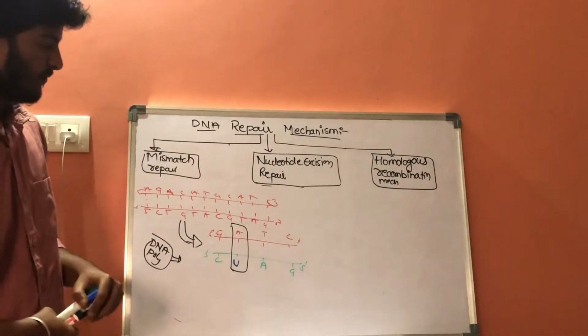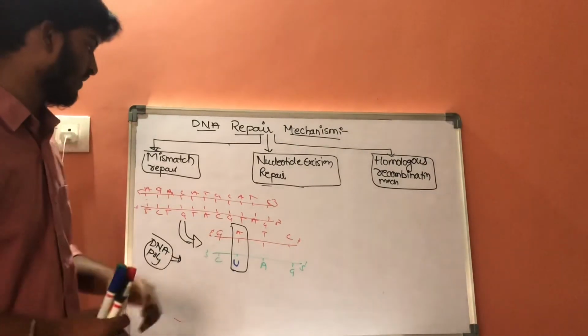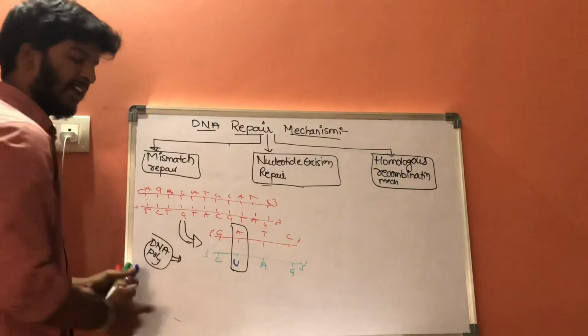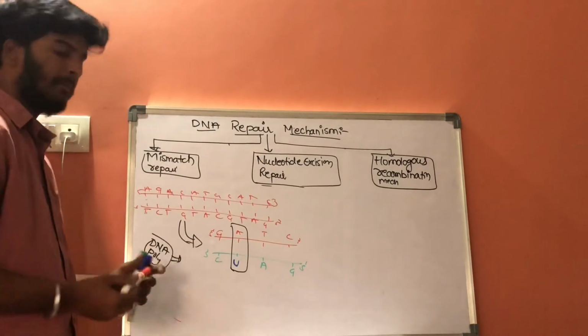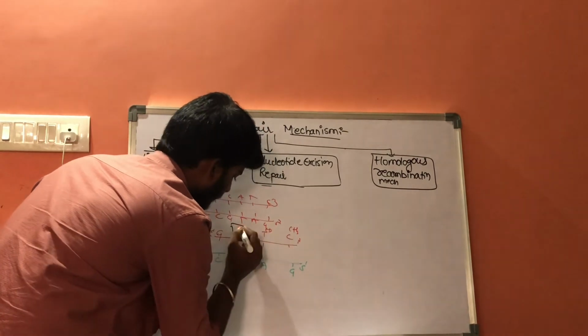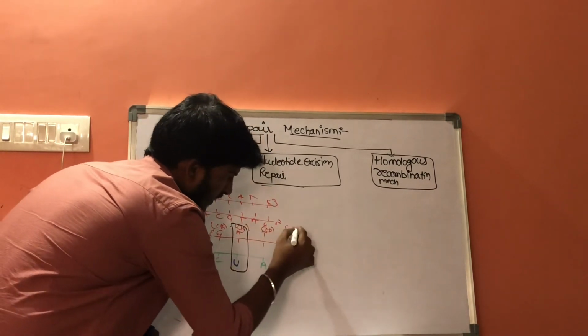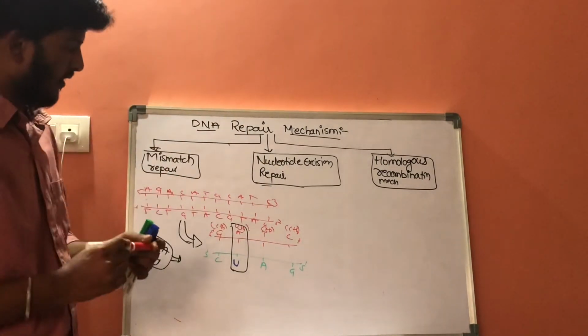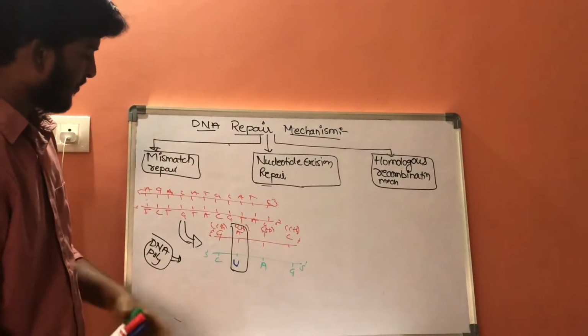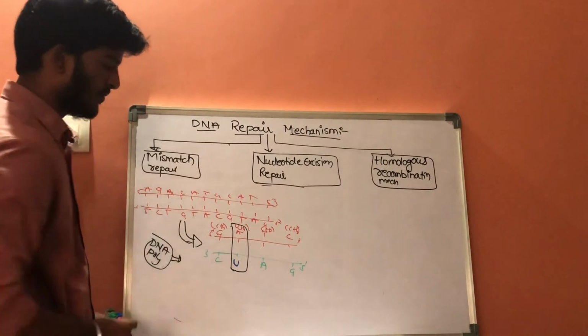Because every student should know that this parent chain consists of methyl groups on every nucleotide, whereas the daughter chain does not contain the methyl groups.